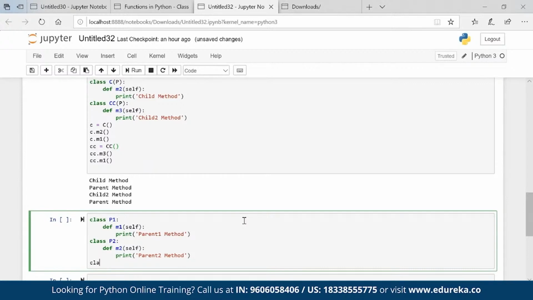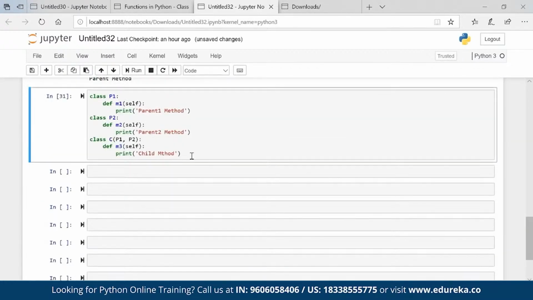Now the child comes in. Here I have P1 and P2. My child is C. And then def M3 self, print child method.